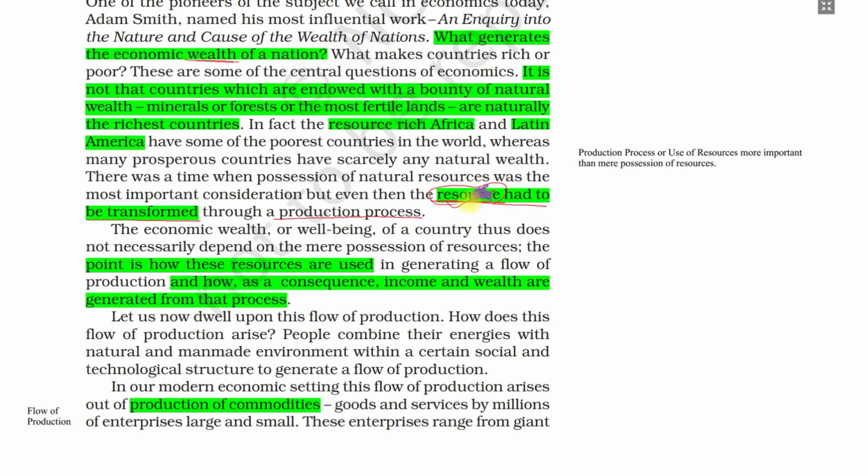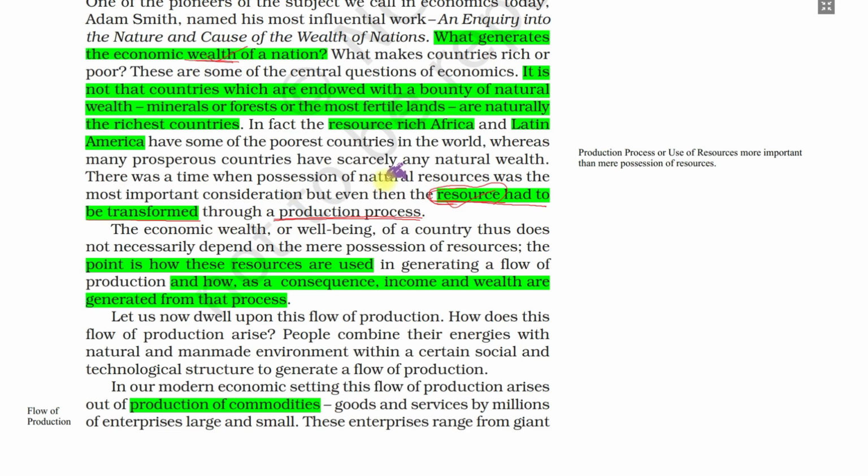Sometimes for thermal power plants we import coal. We import petroleum crude oil, and then we transform it into other chemicals. This is how we transform the resources through the production process. It creates the wealth of the nation and it decides how wealthy the nation is.